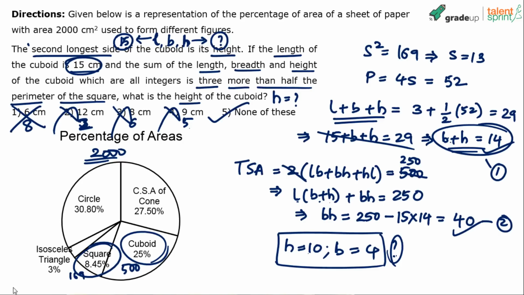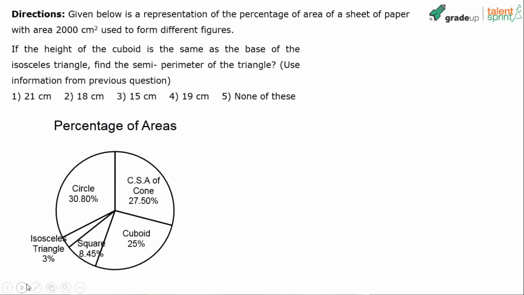What is the previous question? In the previous question we found the height of the cuboid, right? We got 10. So use that information. Remember, height of the cuboid is equal to 10. He's mentioned use the information from the previous question. Otherwise you cannot use it. If this statement was not given, our answer to this question would have been cannot be determined. But very clearly he specified that use the information from the previous question. So he says height of the cuboid is same as base of the isosceles triangle. Find the semi-perimeter of the triangle.